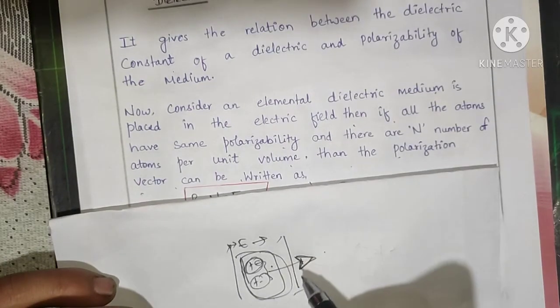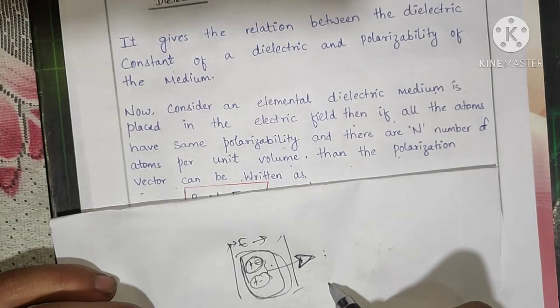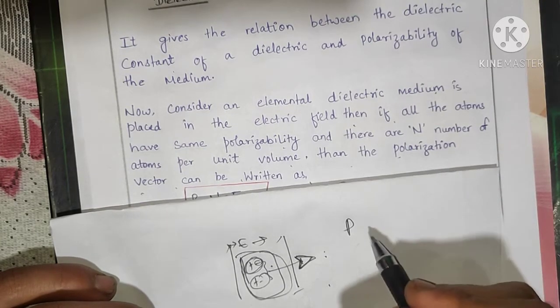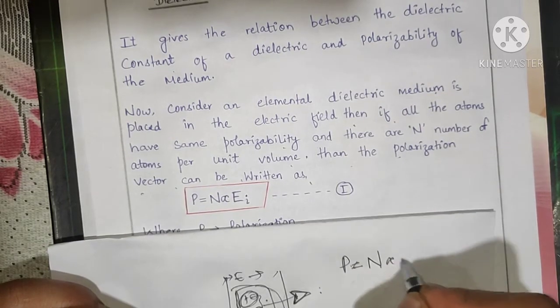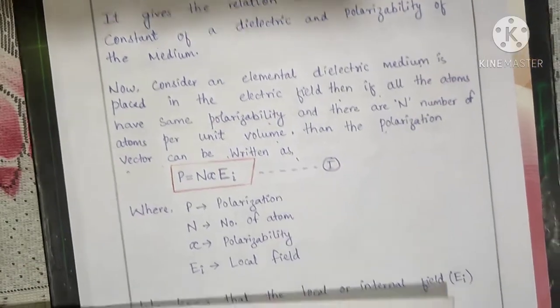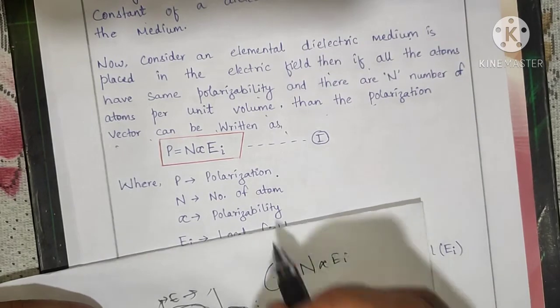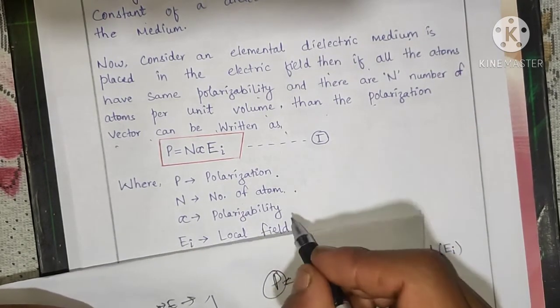So if there are n atoms per unit volume, then the polarization P can be written as n alpha Ei, where P is the polarization, n is the number of atoms per unit volume, and alpha is the polarizability.